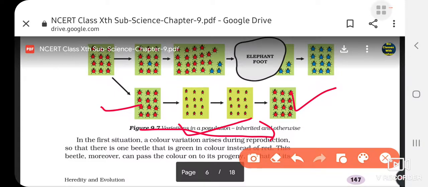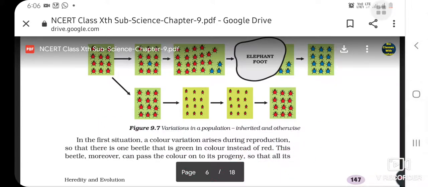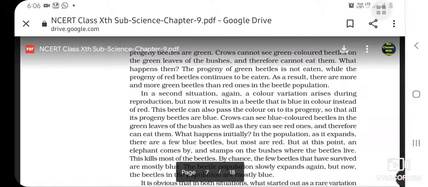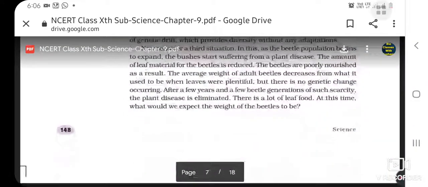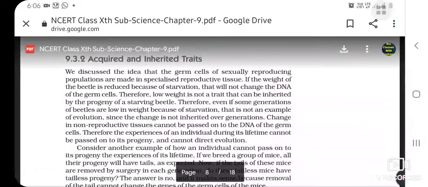So all these situations arise due to reproduction. Is this clear? Now let's move on. I will just teach you this topic in brief so that you have the idea.